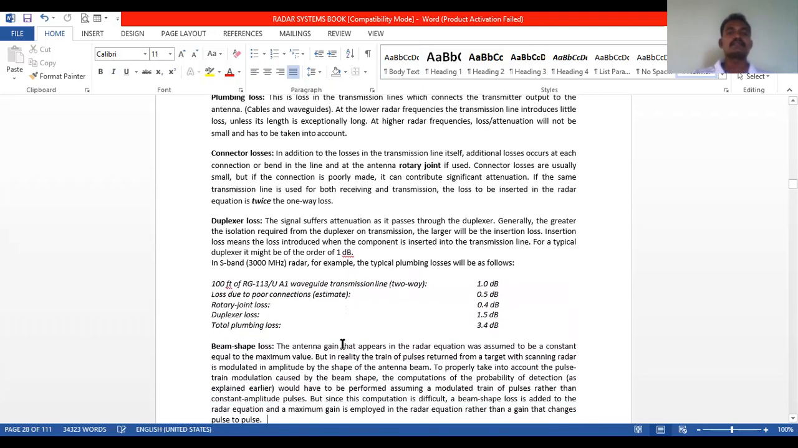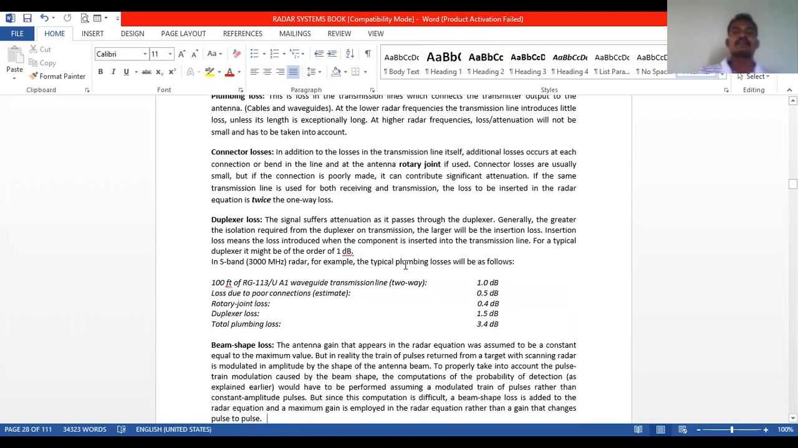Duplexer loss. The signal suffers attenuation as it passes through the duplexer. Generally, the greater the isolation required from the duplexer on transmission, the larger will be the insertion loss.